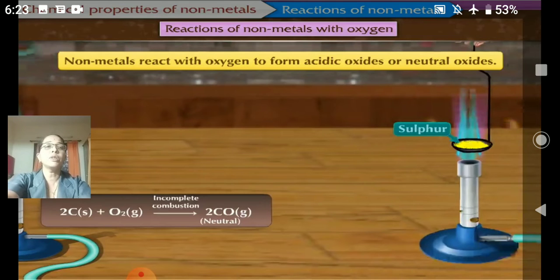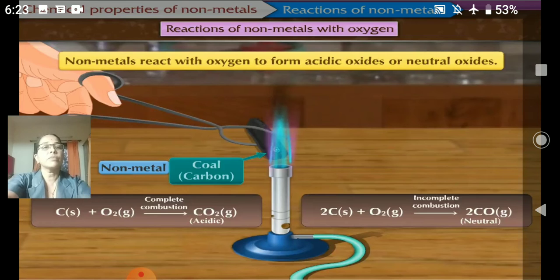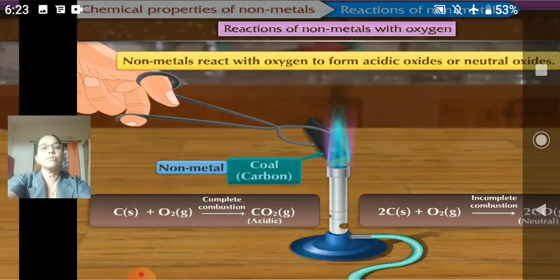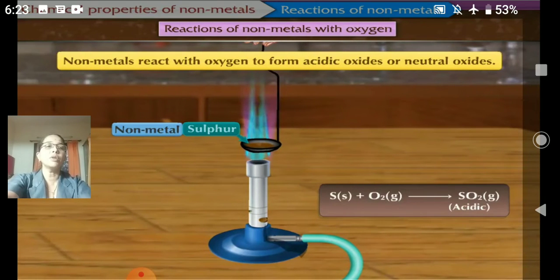Now we'll see the burning of sulfur. Sulfur is a yellow colored powder. It burns with a very beautiful blue flame. Here again they have shown that carbon dioxide is acidic, and carbon monoxide is neutral. When sulfur is burned, the yellow sulfur turns brown, and we get sulfur plus oxygen giving sulfur dioxide. Sulfur dioxide is acidic.